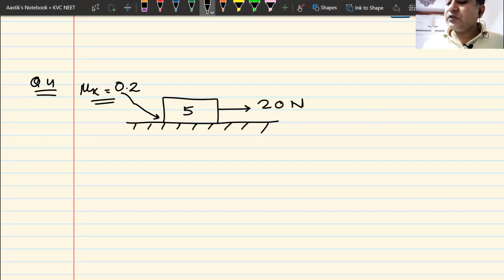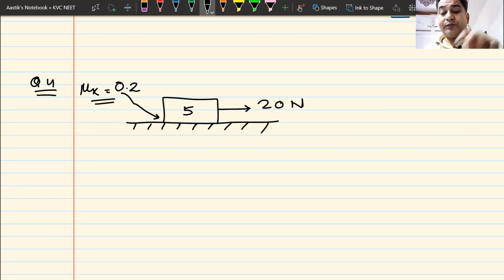Now, why am I doing this question? So that you understand how I can change the value of frictional force. Frictional force is mu k multiplied by N. Here I have changed the value of mu k.